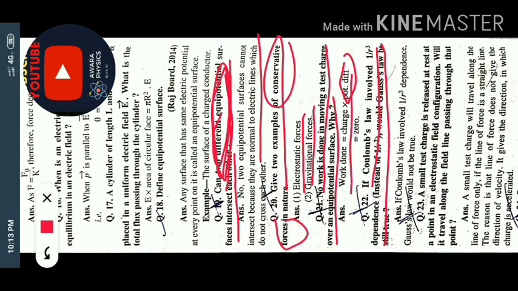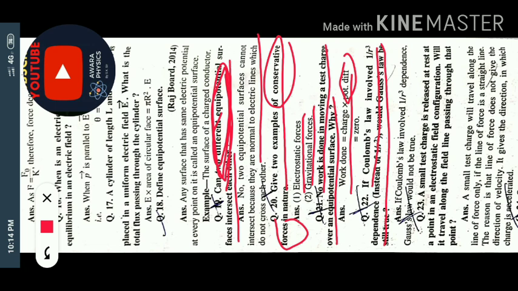Now it gives the condition: if Coulomb's law follows 1 upon r cube, is it right for Gauss law or not? It is not necessary that Gauss law would be true, because you know that Gauss law depends only on total charge and the nature of the medium.